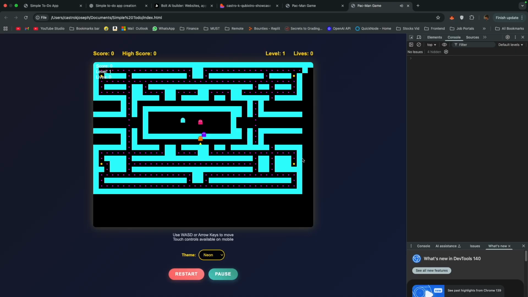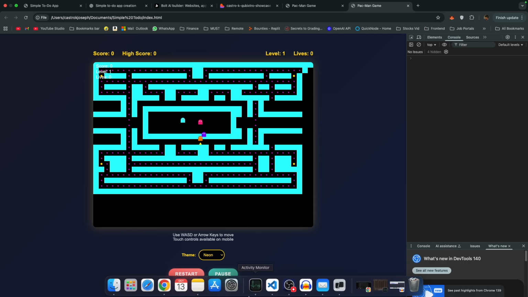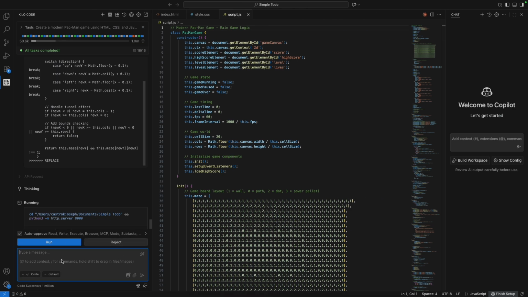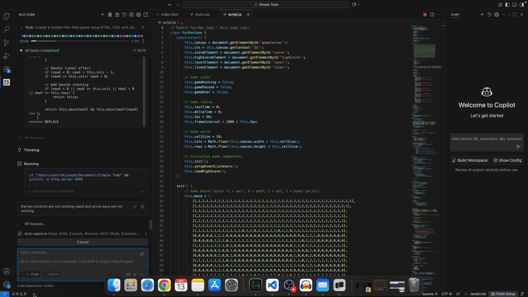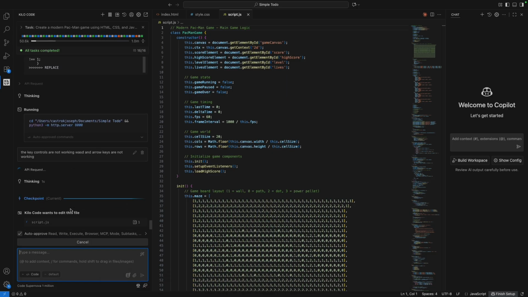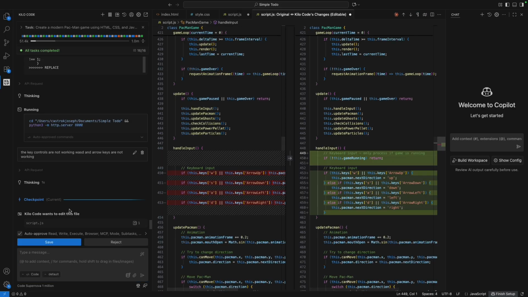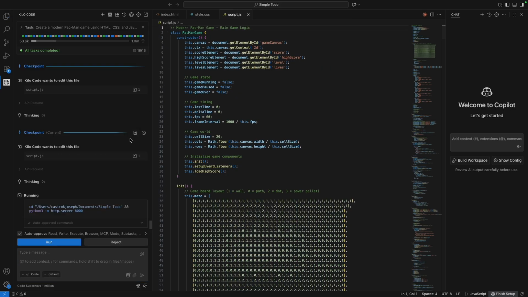Okay. Again, we are having some issues. The issue is that the arrow keys and WASD keys are not working. All right. Now let's tell that as well. So this is how we debug and try to fix the issues that we have in our application. You might have to iterate a lot in order to achieve this, but that's how you do it. All right, it seems like it fixed the issue. Let's try again.